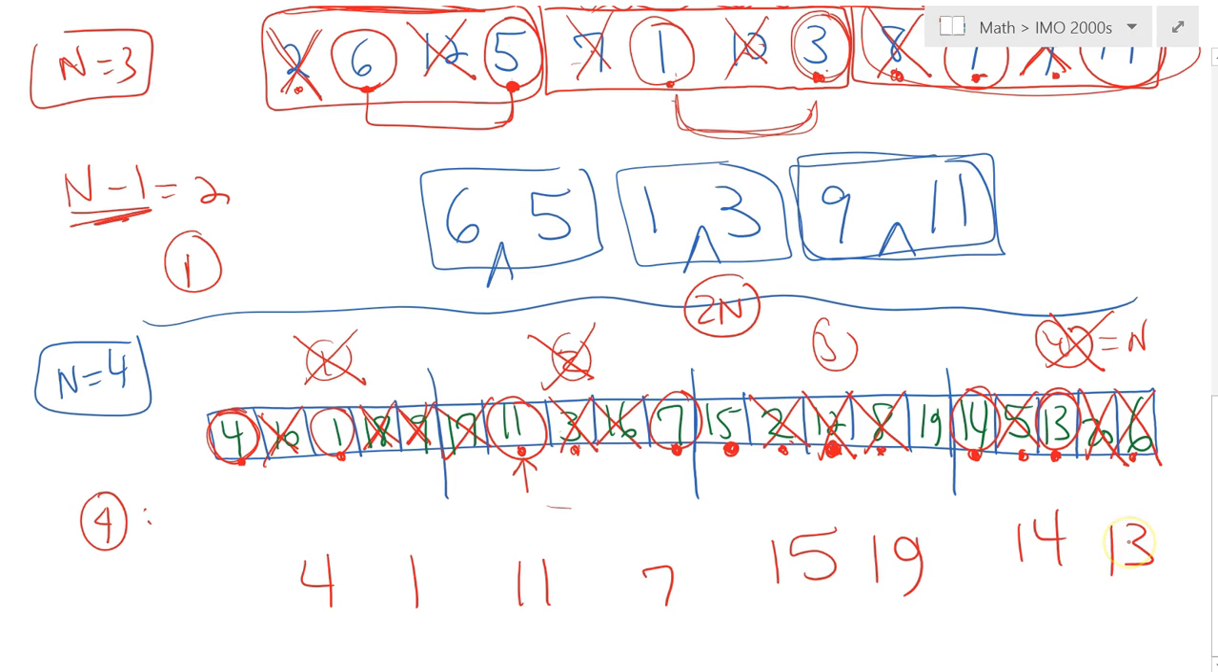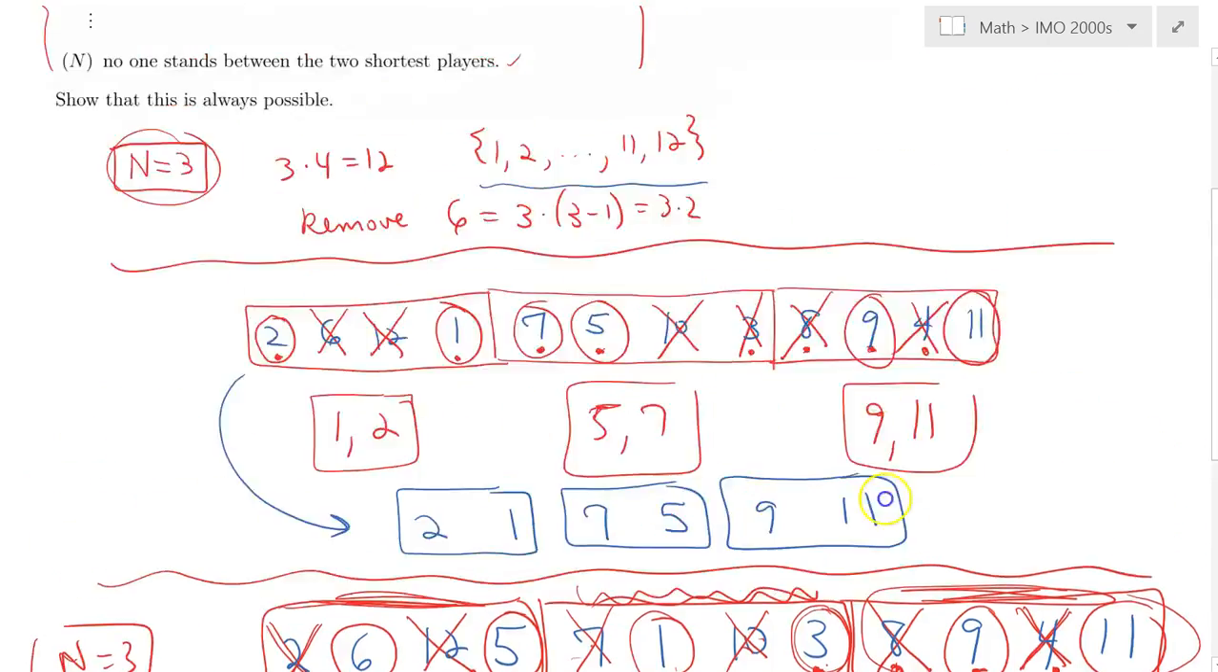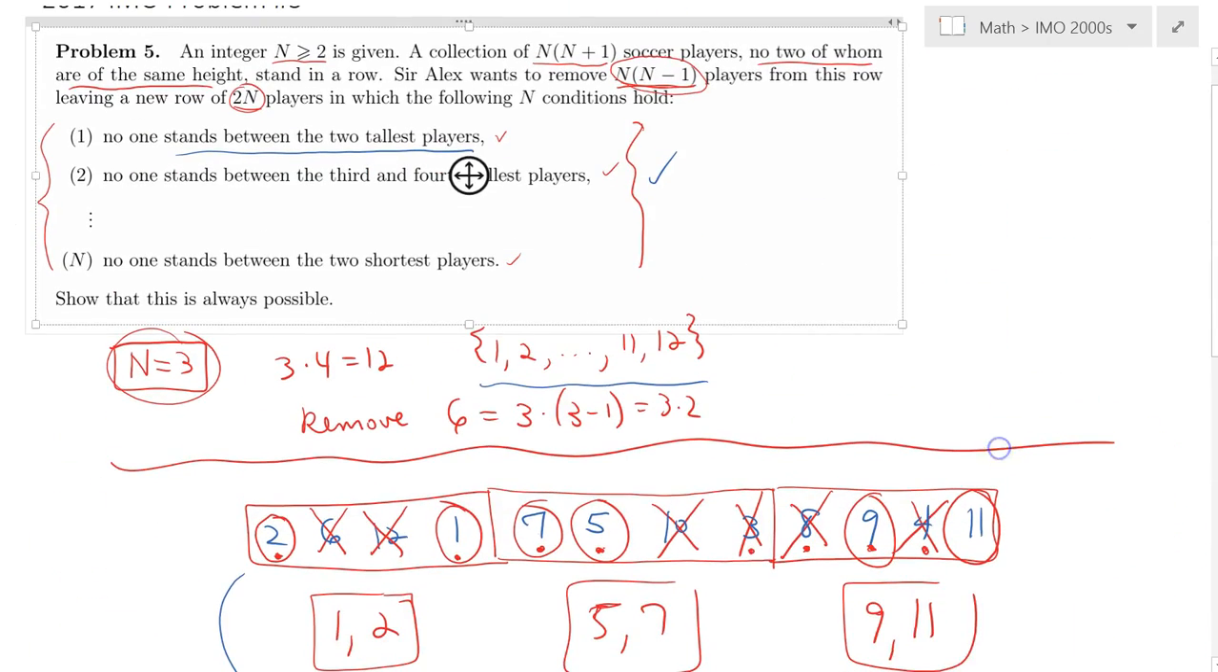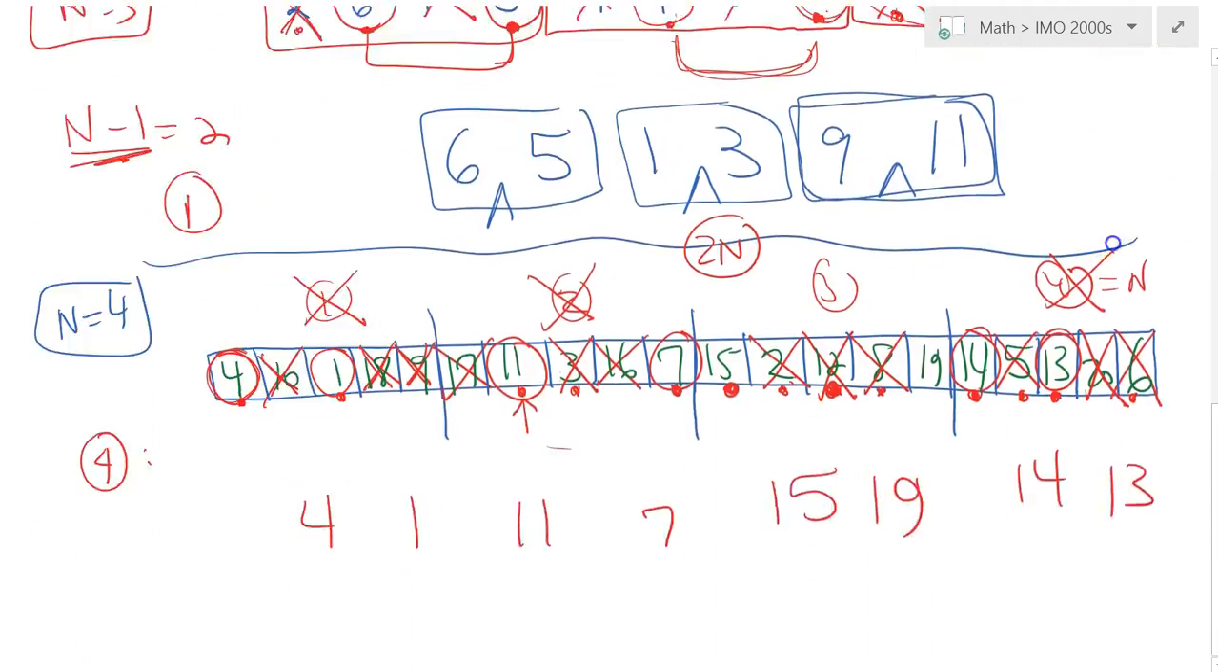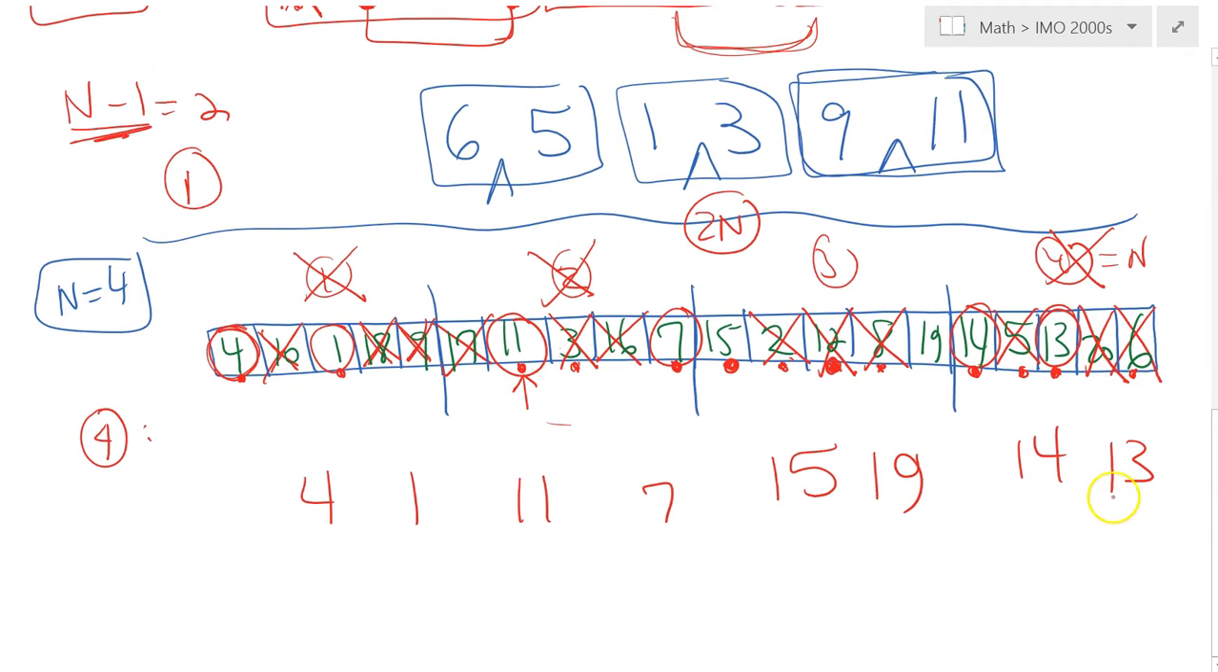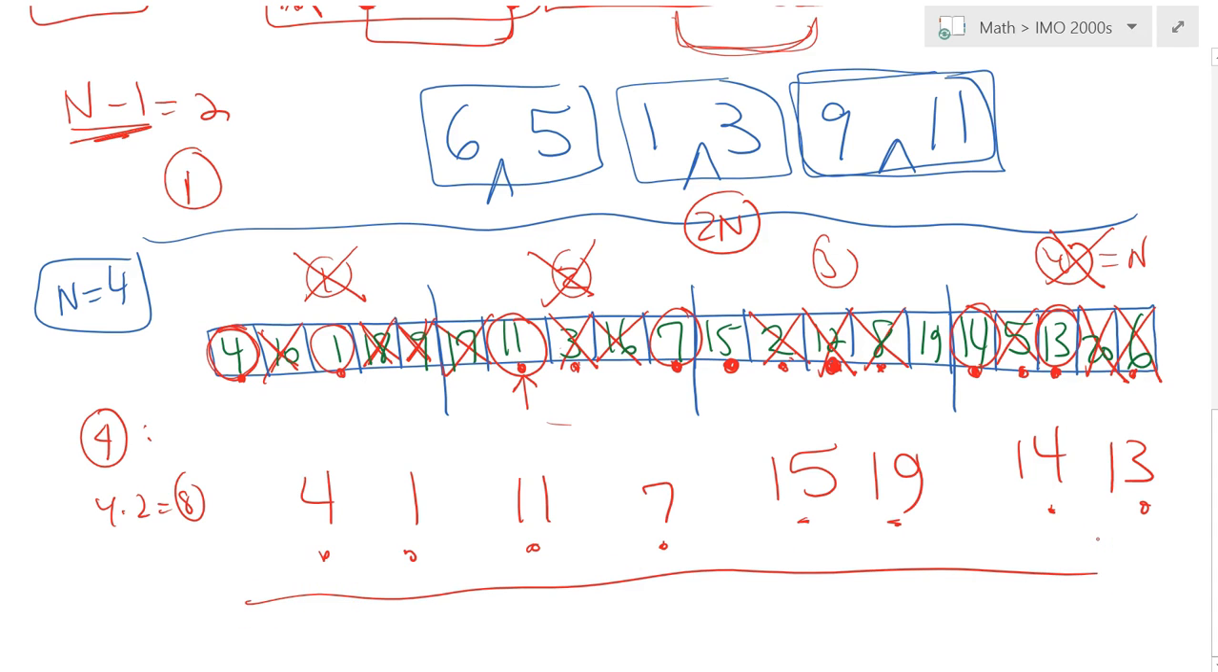And look at this list. Let's see if the condition of the problem is satisfied. No one stands between the two tallest players. The two tallest players in this range of 8 people, 4 times 2 is equal to 8, are 15 and 19. Boom, there's no one between them. Perfect. Who are the two second tallest? 13 and 14. No one standing between them. The following two are 11 and 7, works. 4 and 1 works. And we're pretty confident about our reasoning. We have done a few examples, it works.